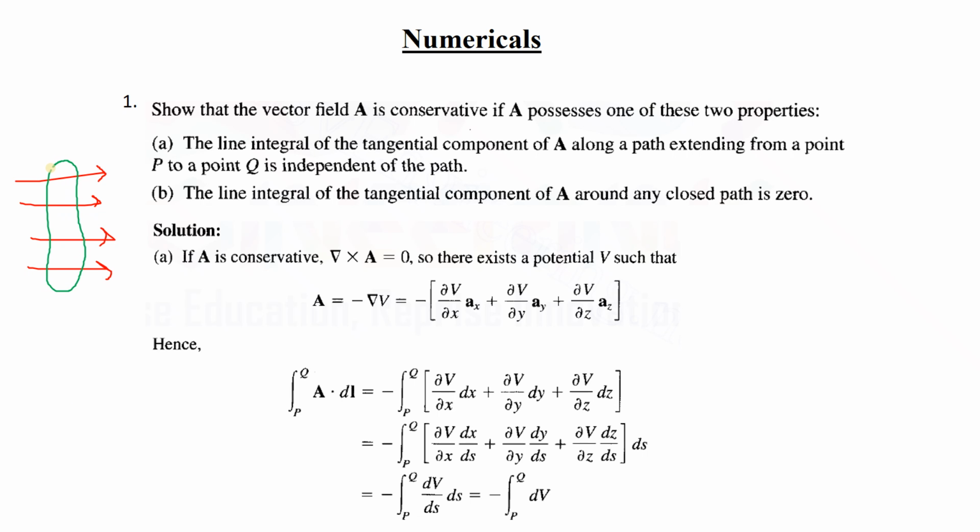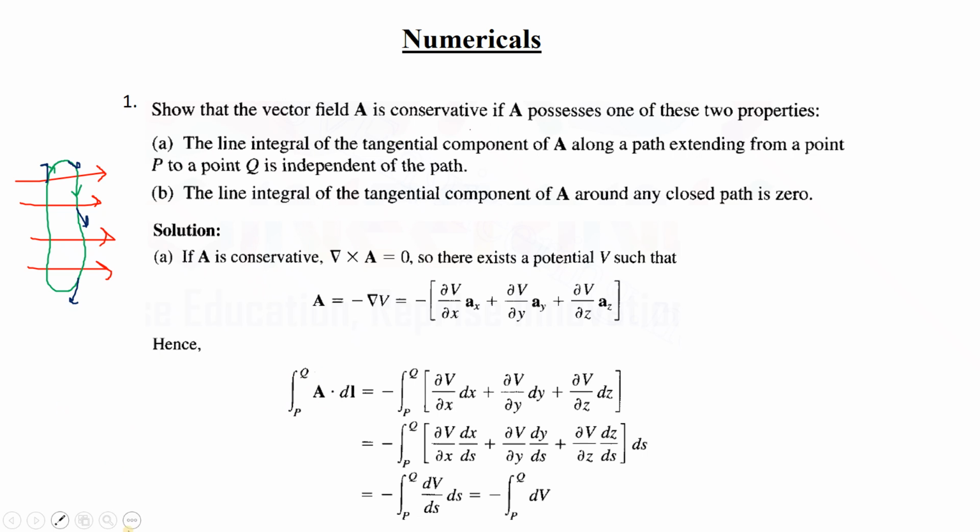Okay, and there is a closed path like this. So the line integral of the tangential component means this is tangential, this is again tangential, like this. If you take the line integral of the entire tangential of the closed path, that means we are taking the line integral of the closed path with respect to the vector.